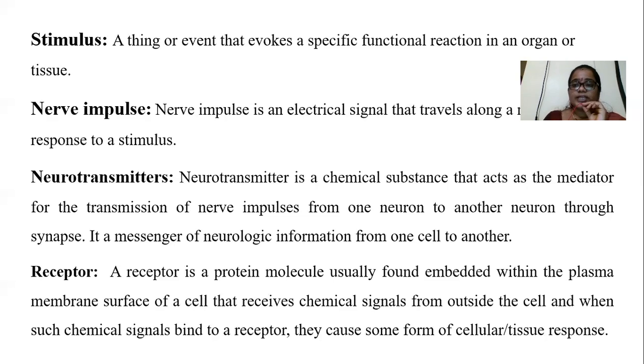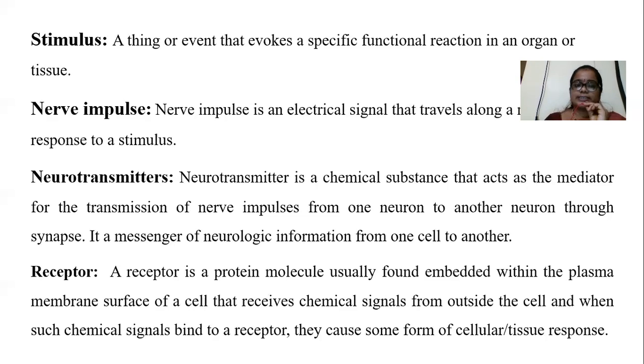This functional reaction occurs due to what? The stimulus. Here, the hot surface is the stimulus. Got my point? Examples of a stimulus are a hot surface or any cold surface, any sound or any light, any noise, or any injury.